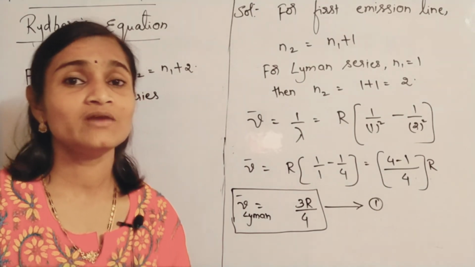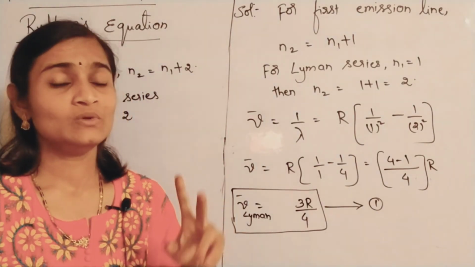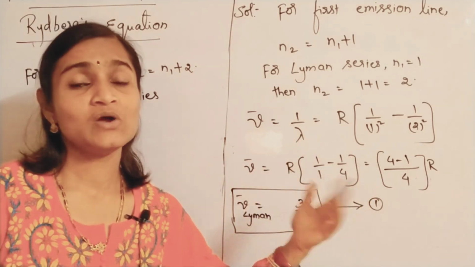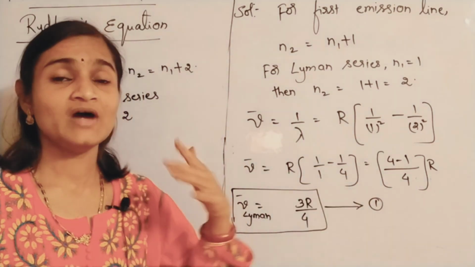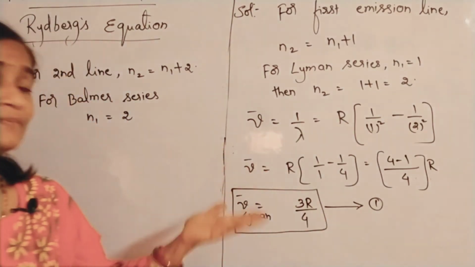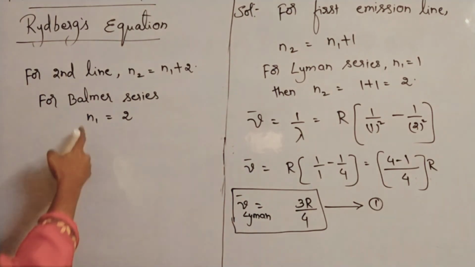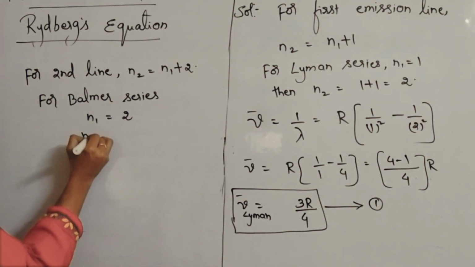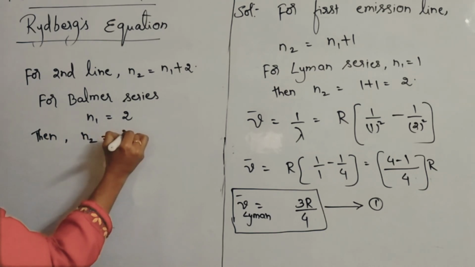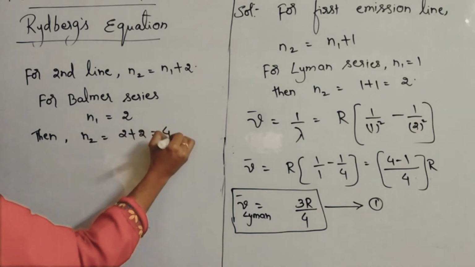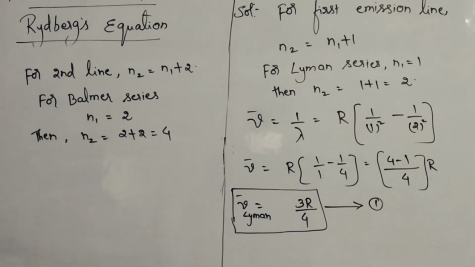Already we know for Lyman series N1 is 1, for Balmer N1 is 2, and for Paschen, Brackett and Pfund, accordingly it goes on: 3, 4, 5. So N1 values are 1, 2, 3, 4, 5 for the Lyman, Balmer, Paschen, Brackett and Pfund series. So N1 is 2, then N2 is 2 plus 2, which is equal to 4. So N1 is 2 and N2 is 4.